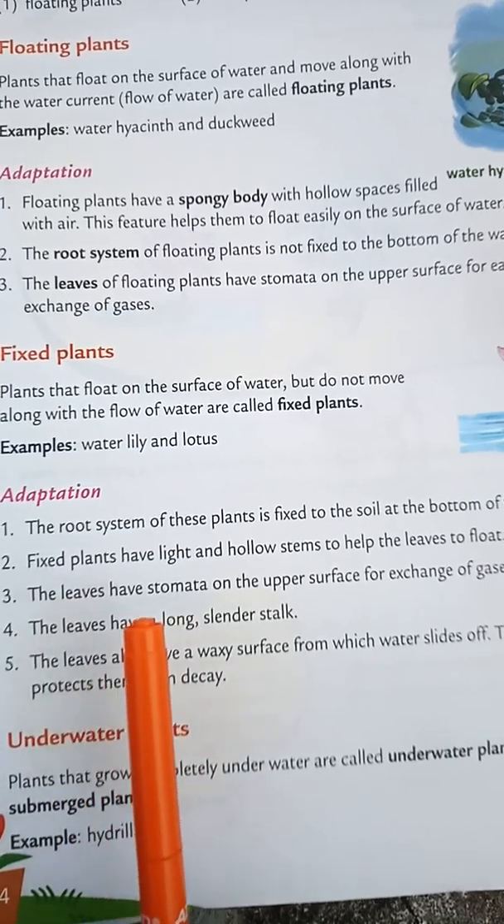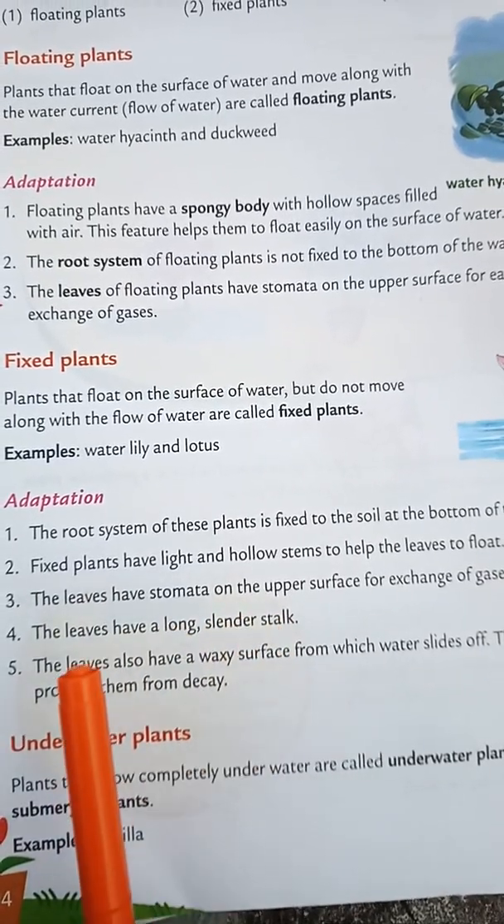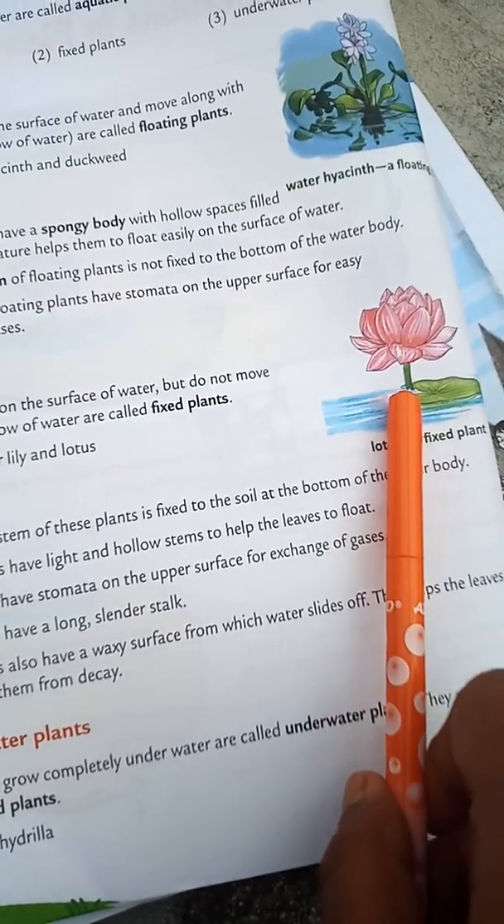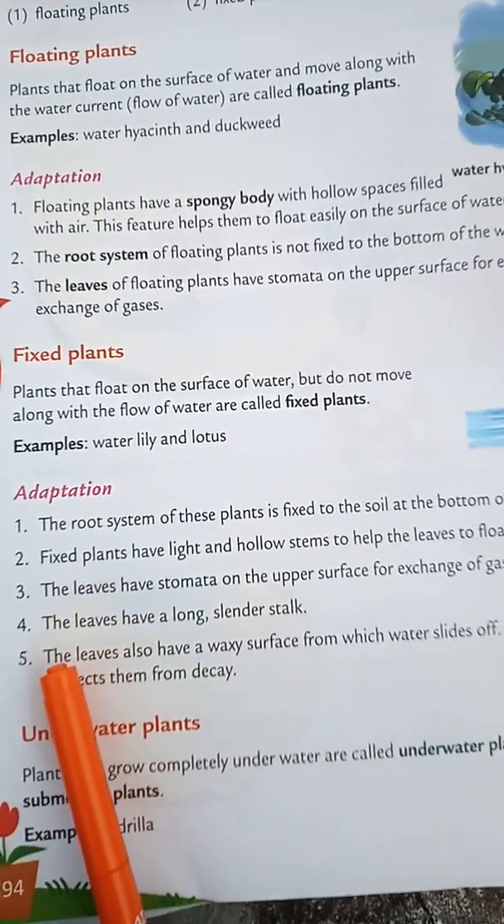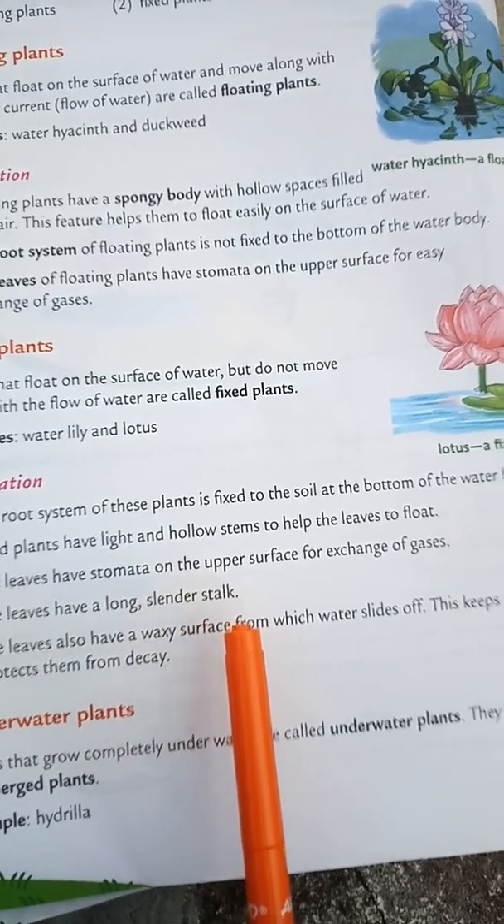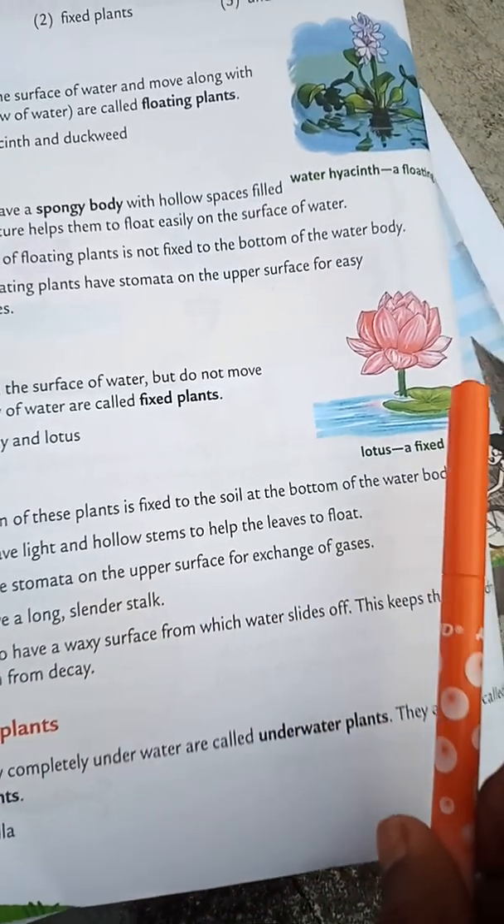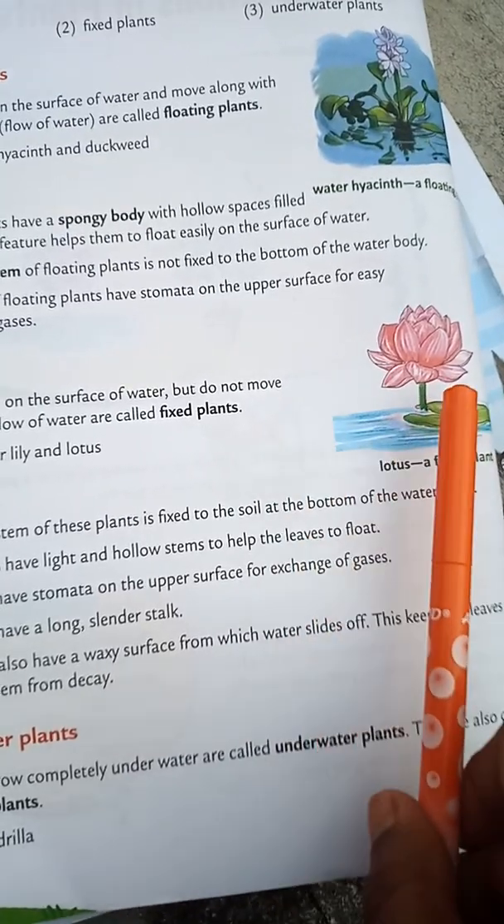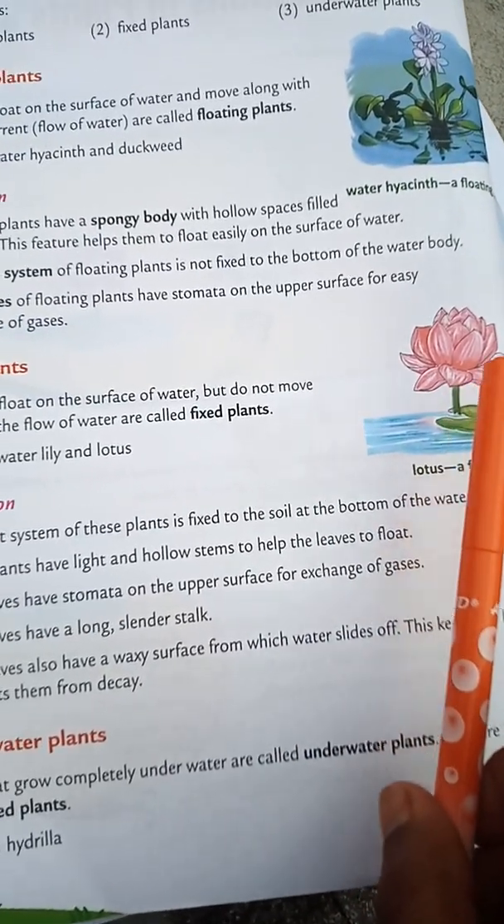Next, the leaves have a long slender stalk. See, the stem is very long and tender. Next, the leaves also have a waxy surface from which water slides off. See, when we pour water on this leaf, what will happen? Immediately the water slides off because of that waxy skin.